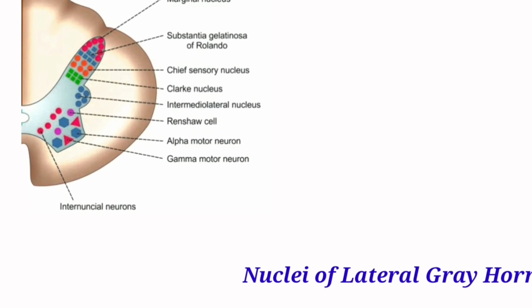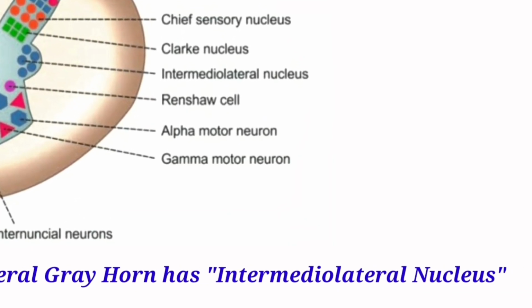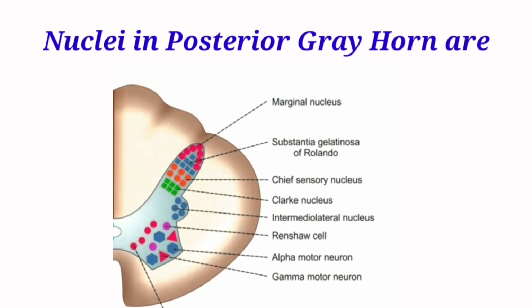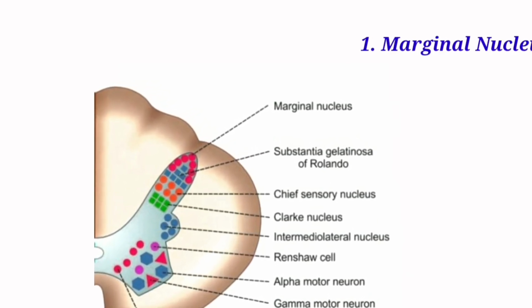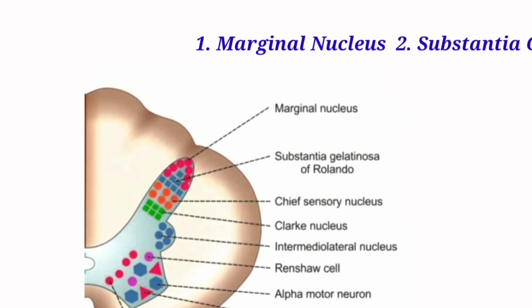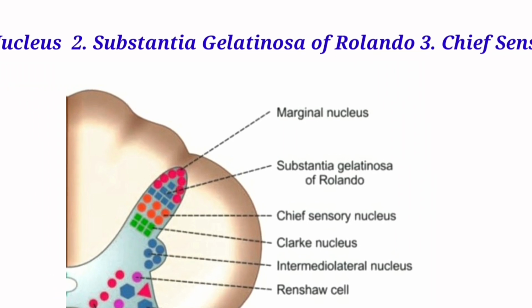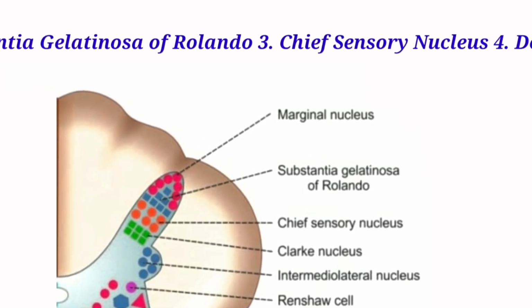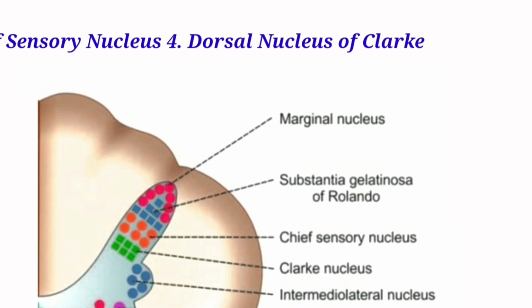Nuclei of lateral grey horn has intermediolateral nucleus. Now nuclei in posterior grey horn are marginal nucleus, substantia gelatinosa of Rolando, chief sensory nucleus and dorsal nucleus of Clarke.